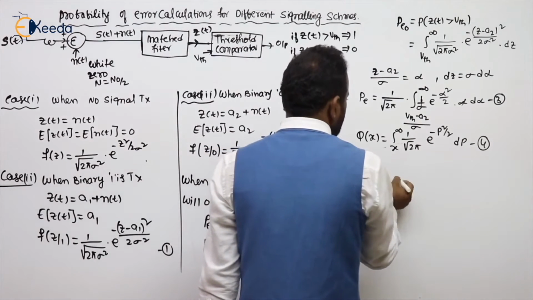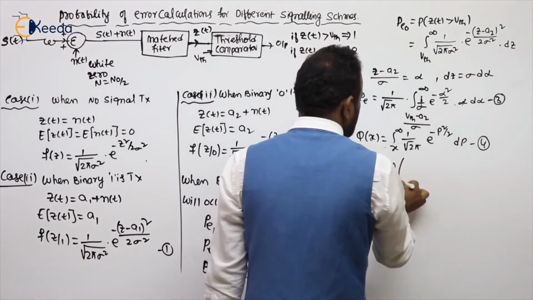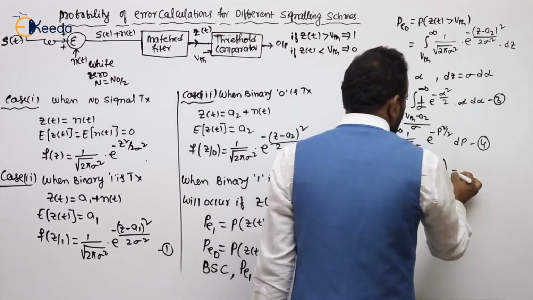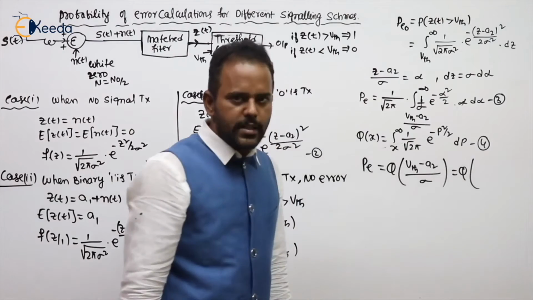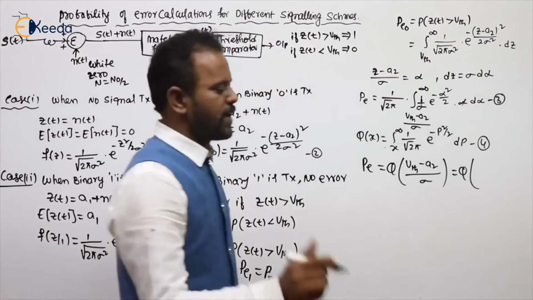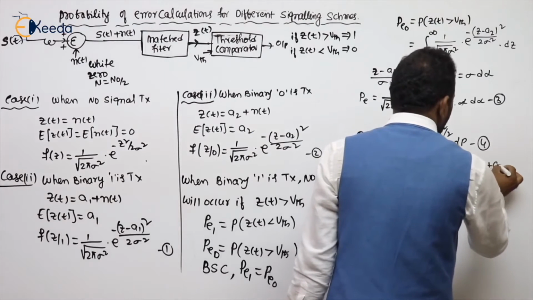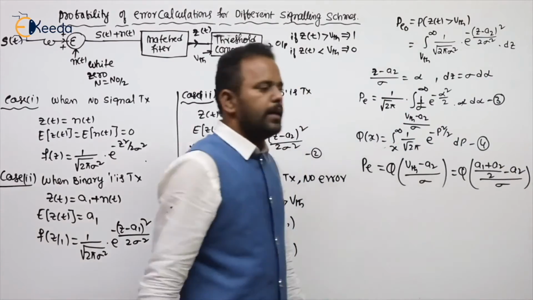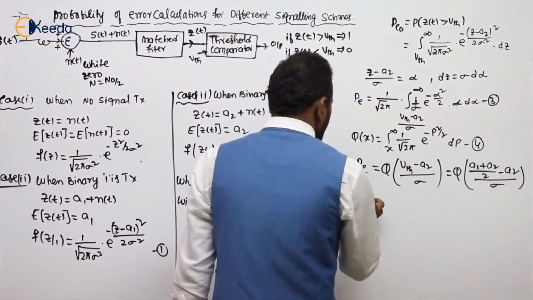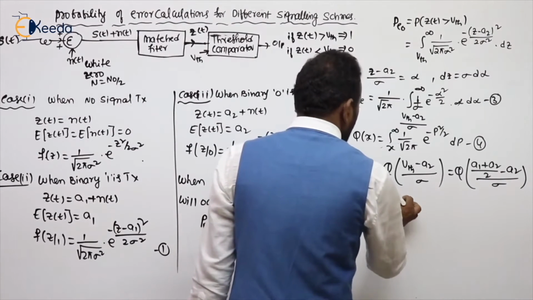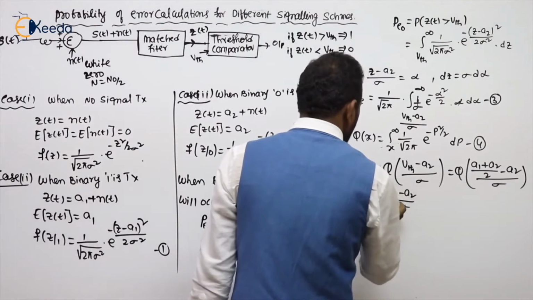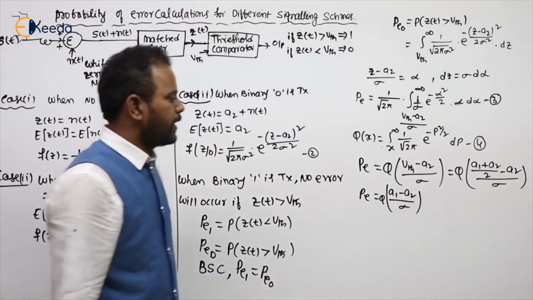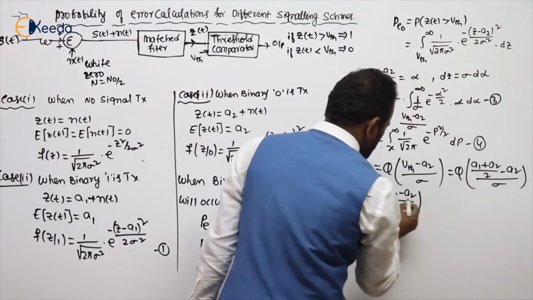So the probability of error is nothing but the Q function whose argument is its lower limit, VTH minus A2 by sigma. Generally, how are we taking VTH? VTH is the average value, A1 plus A2 by 2. Then the probability of error equals Q of (A1 minus A2) by 2 sigma. Sorry, something we were missing: it is A1 minus A2 by 2 sigma.